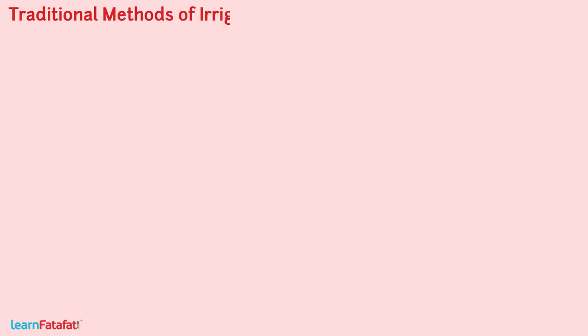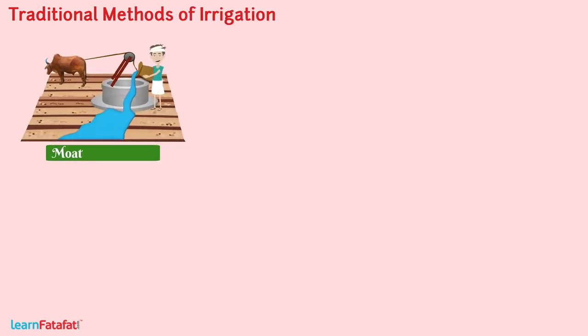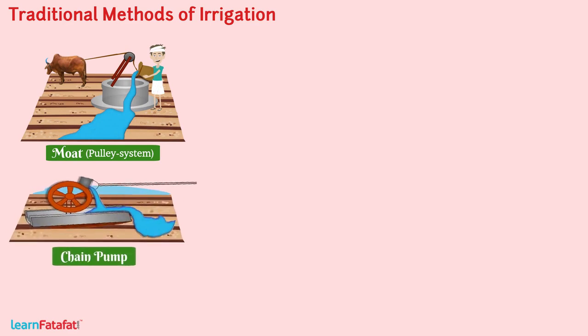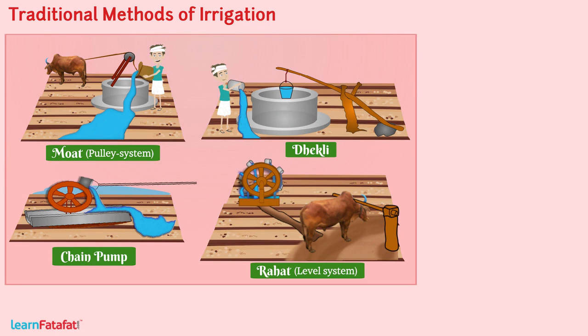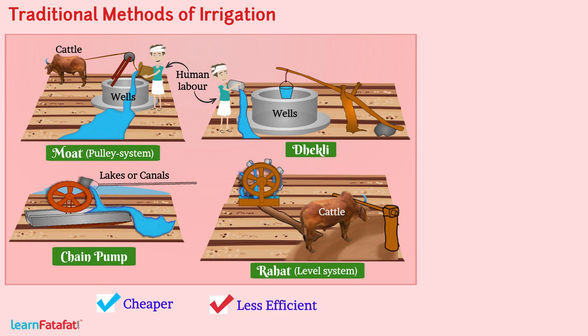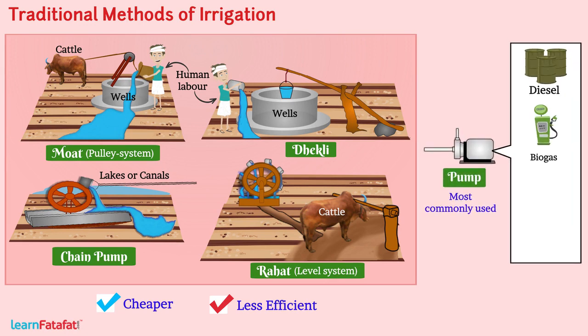Traditional methods of irrigation. Moat, that is pulley system, chain pumps, dhekli, rahat, or level system are some of the methods to bring out water from wells, lakes, or canals and irrigate the land. These methods are based on cattle or human labor. Therefore, these are cheaper. However, these are less efficient. Of all traditional methods, pumps are most common. Pumps use diesel, biogas, electricity, or solar energy as fuel.